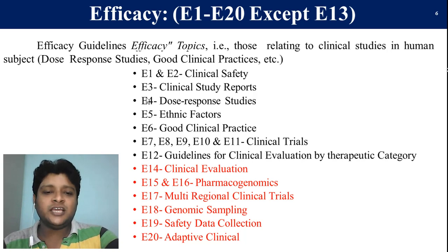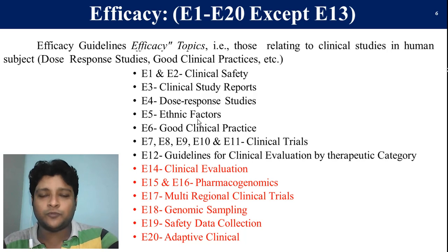You can see that E1 and E2 deal with clinical safety, E3 deals with the clinical study report, and E4 deals with dose response. In the same way you can see the ethnic report, good clinical practice and clinical trials. Overall, it deals with clinical trials: the procedure, designing, planning, execution, implementation, interpretation, and finally report writing. So how we are going to deal with all these clinical trial parameters, the procedure, the groups, the patients, each and everything is contained in this ICH E series guideline.